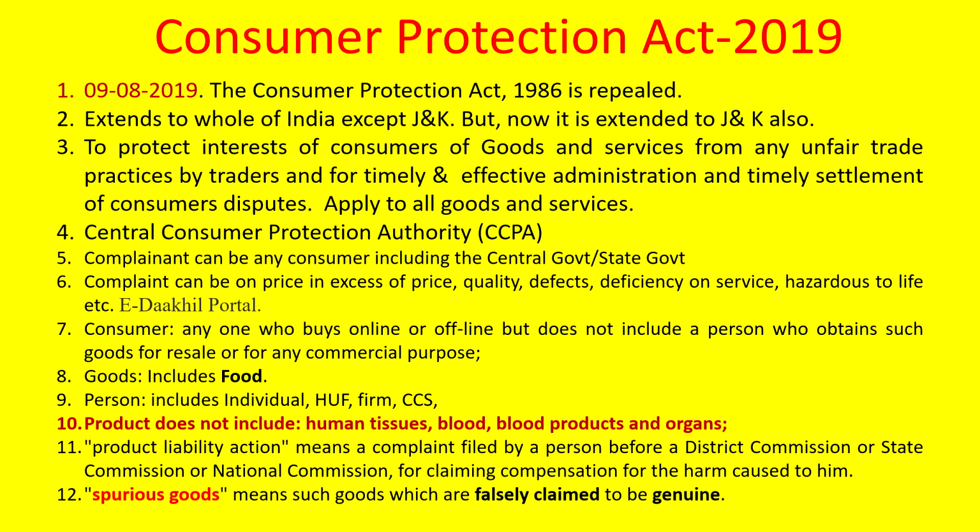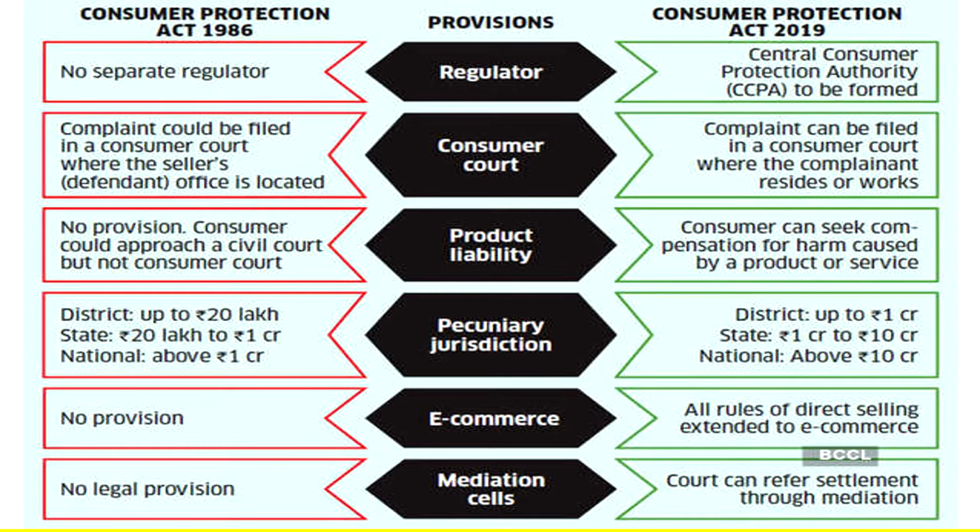Then spurious goods. What are spurious goods? Spurious goods are goods which are falsely claimed to be genuine. They are claimed to be genuine, but they are not. Such goods are called spurious goods. And you might be thinking that there is a Consumer Protection Act 1986, and this is a new one, the Consumer Protection Act 2019. In the earlier Inspector Post syllabus we had the Consumer Protection Act 1986, but recently this Consumer Protection Act 2019 has been incorporated.